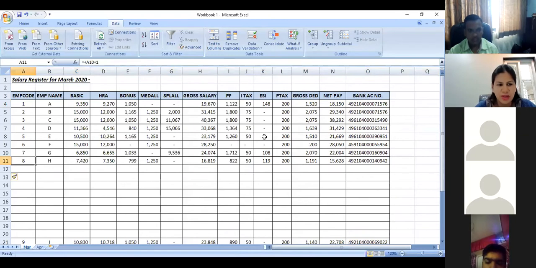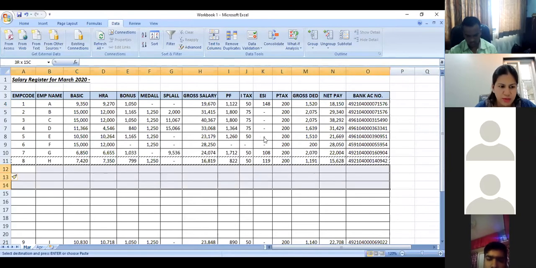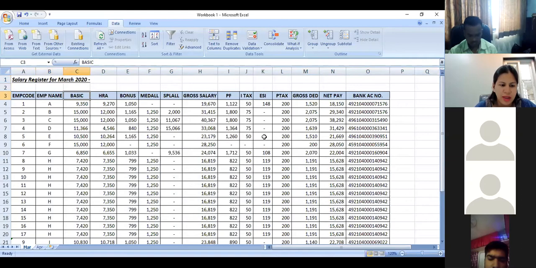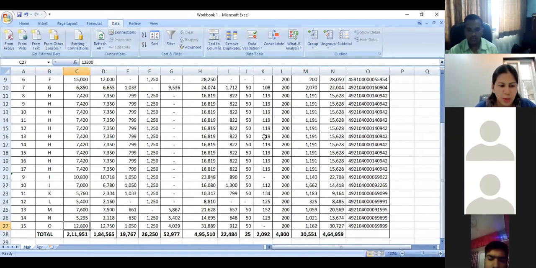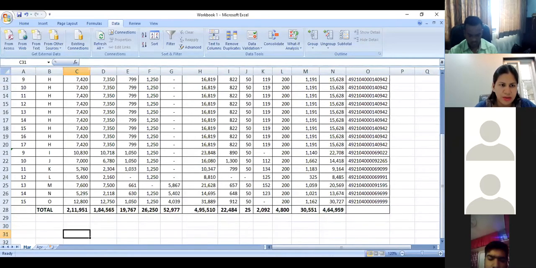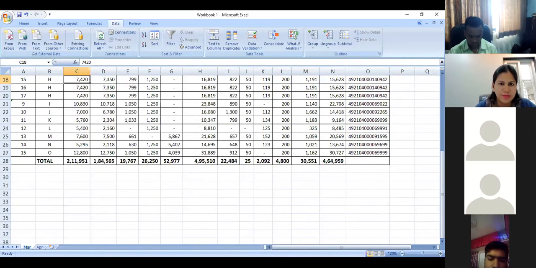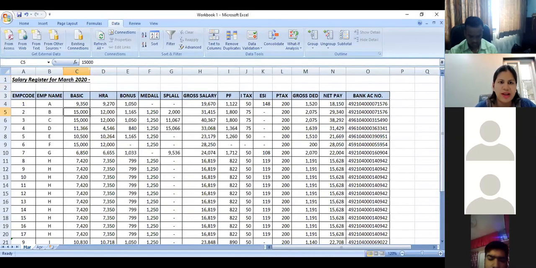After I do this, I add 5 to 10 more employees, which is here. This is only for reference purposes. You can add new employees if you want. Now, if I go down and I want to see the salary of the 15th employee, the problem is I don't know whether this 12,800 is basic or HRA or any allowance, because the header is not visible. The header moves to the top, and as you move down, you cannot see the header, only the rows with the numbers. To solve this issue, Excel has a feature which is known as freeze panes.